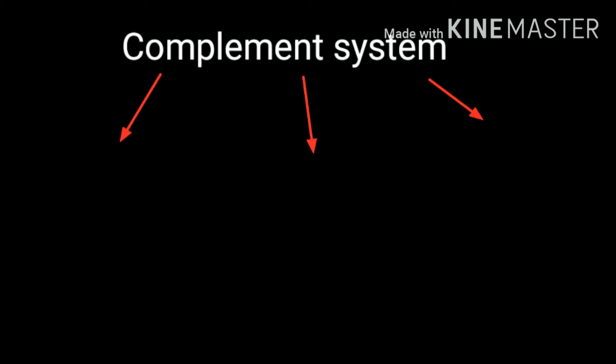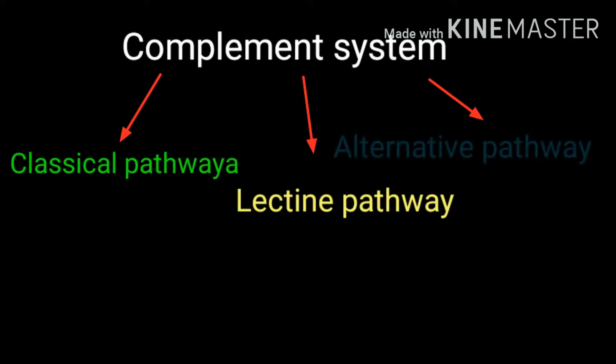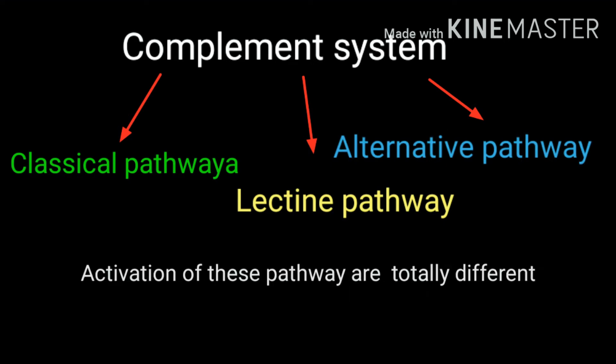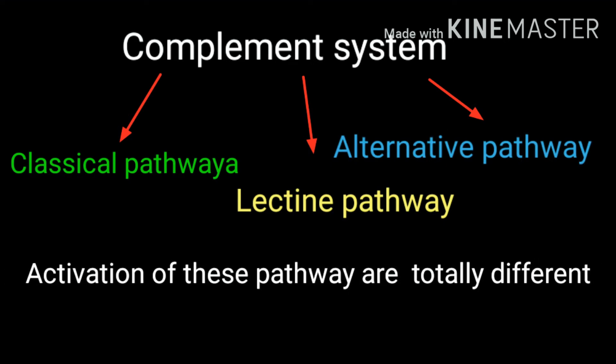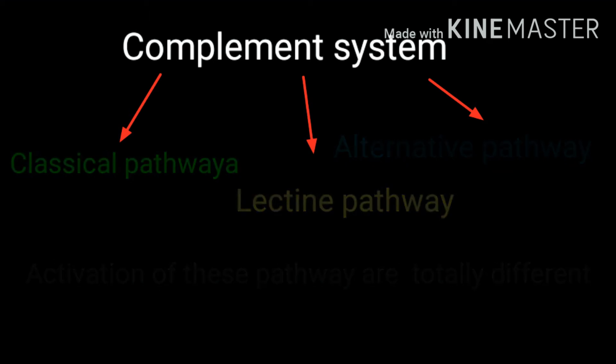The complement system is classified into three categories, depending upon the activation of the complement system. These three categories are the classical pathway, lectin pathway and alternative pathway. Activation of the classical pathway, lectin pathway and alternative pathway are totally different from each other. So now we are discussing the activation of the complement system.